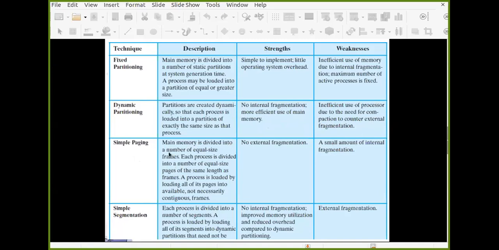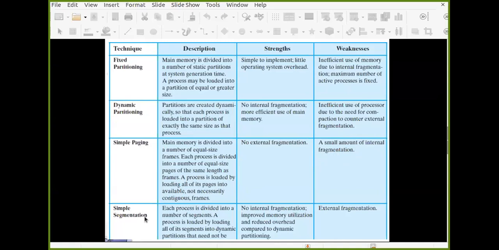Main memory is divided into a number of equal size frames. Each process is divided into a number of equal size pages of the same length as the frame length. A process is loaded by loading all of its pages into available, not necessarily contiguous frames. There is no external fragmentation, but a small amount of internal fragmentation can be there, very small. When you compare it with the fixed partitioning internal fragmentation, it is very small.